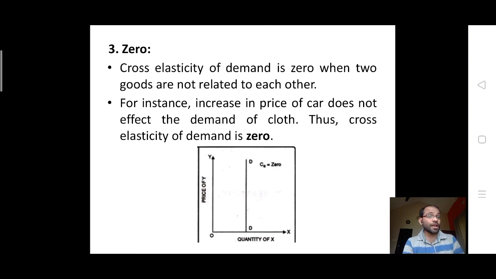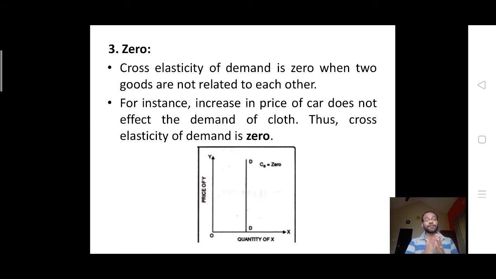Now, last but not the least, the third type of cross elasticity is zero cross elasticity of demand. The cross elasticity of demand is zero whenever two products are not related to each other. For instance, an increase in the price of the car does not affect the demand for cloth. So the cloth has no connection with the price of the car. So in this case, obviously the cross elasticity of demand is zero. So these are the important points.